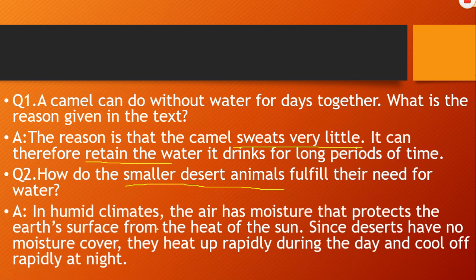In humid climates, the air has moisture that protects the earth's surface from the heat of the sun. Since deserts have no moisture cover, they heat up rapidly during the day and cool off rapidly at night. So that's why they come out of their burrow at night.